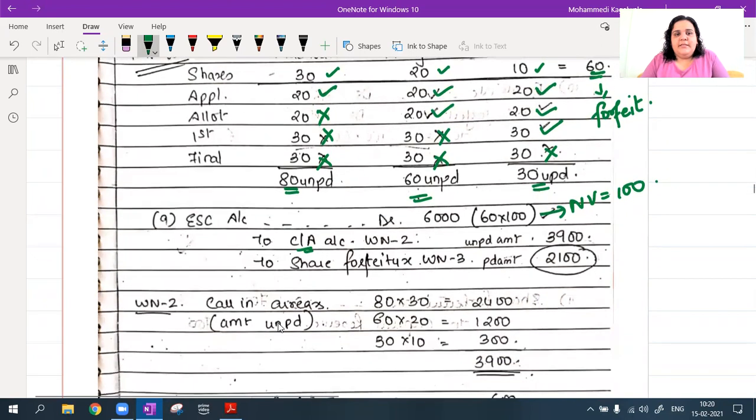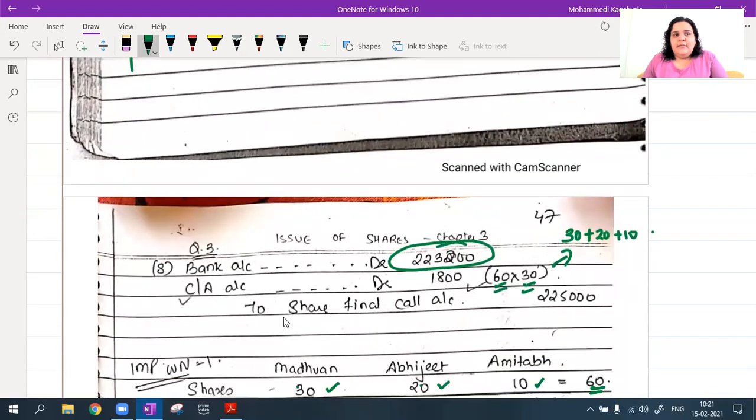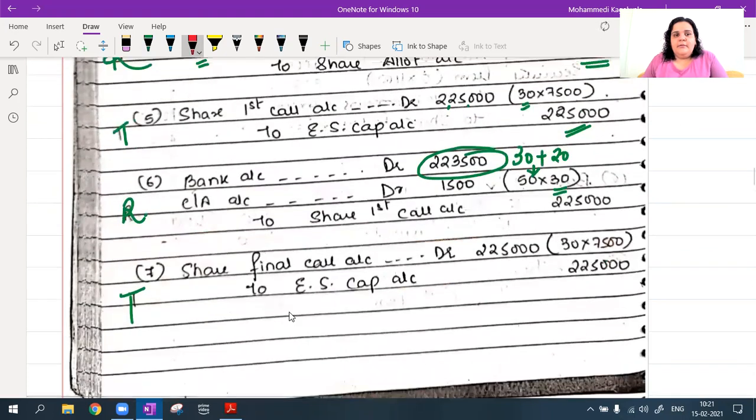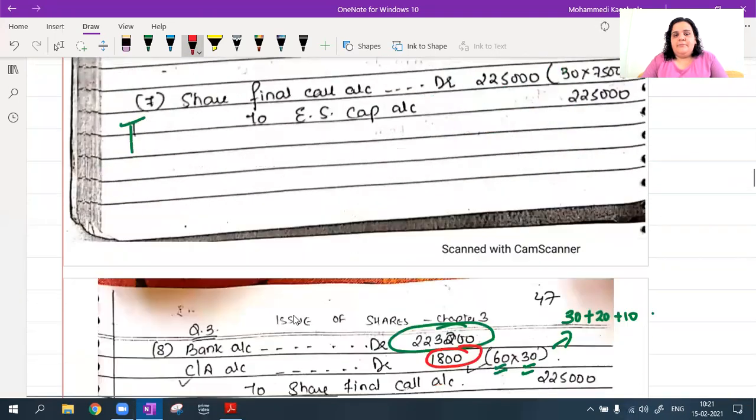Calls in arrears is the unpaid amount. I have already solved this here. 80 into 30 shares is unpaid, 60 into 20 shares is unpaid, and 30 into 10 is unpaid. So the total is 3,900. If you want to cross-check this 3,900, add 1,800 plus 1,500 plus 600, and you get 3,900.